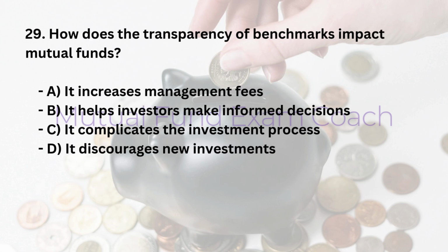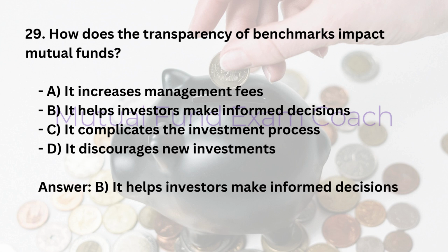29. How does the transparency of benchmarks impact mutual funds? A. It increases management fees. B. It helps investors make informed decisions. C. It complicates the investment process. D. It discourages new investments. Answer: B. It helps investors make informed decisions.